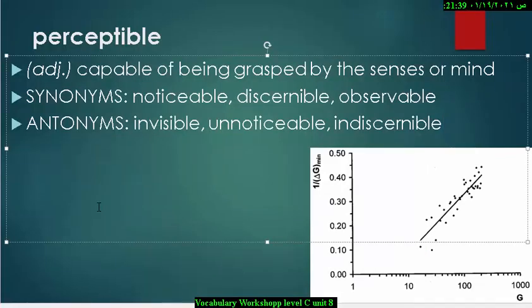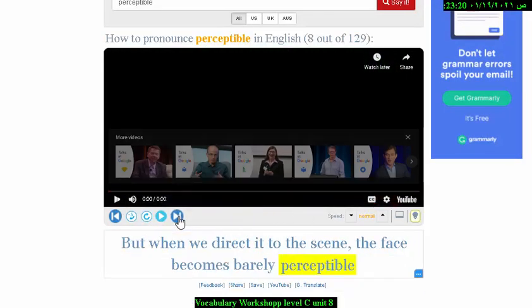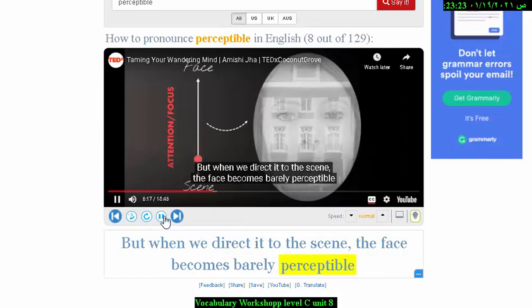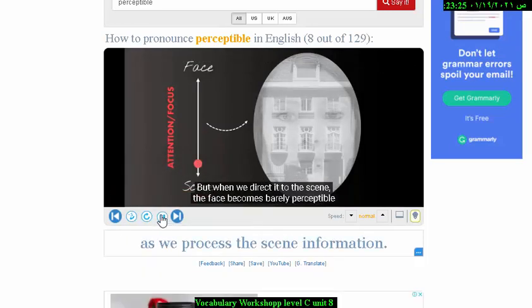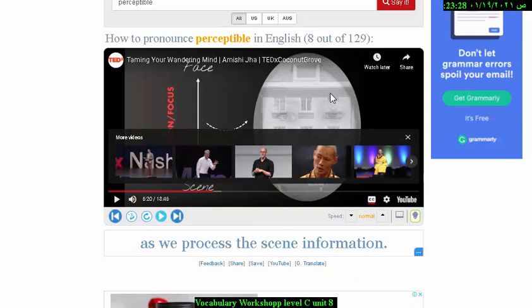Next word is perceptible, which means capable of being grasped by the senses or mind, being able to be understood. And the synonyms are noticeable, discernible, observable, and the antonyms are invisible or unnoticeable or indiscernible. But when we direct it to the scene, the face becomes barely perceptible. As you can see in this picture here, the face of the person becomes perceptible, means noticeable.